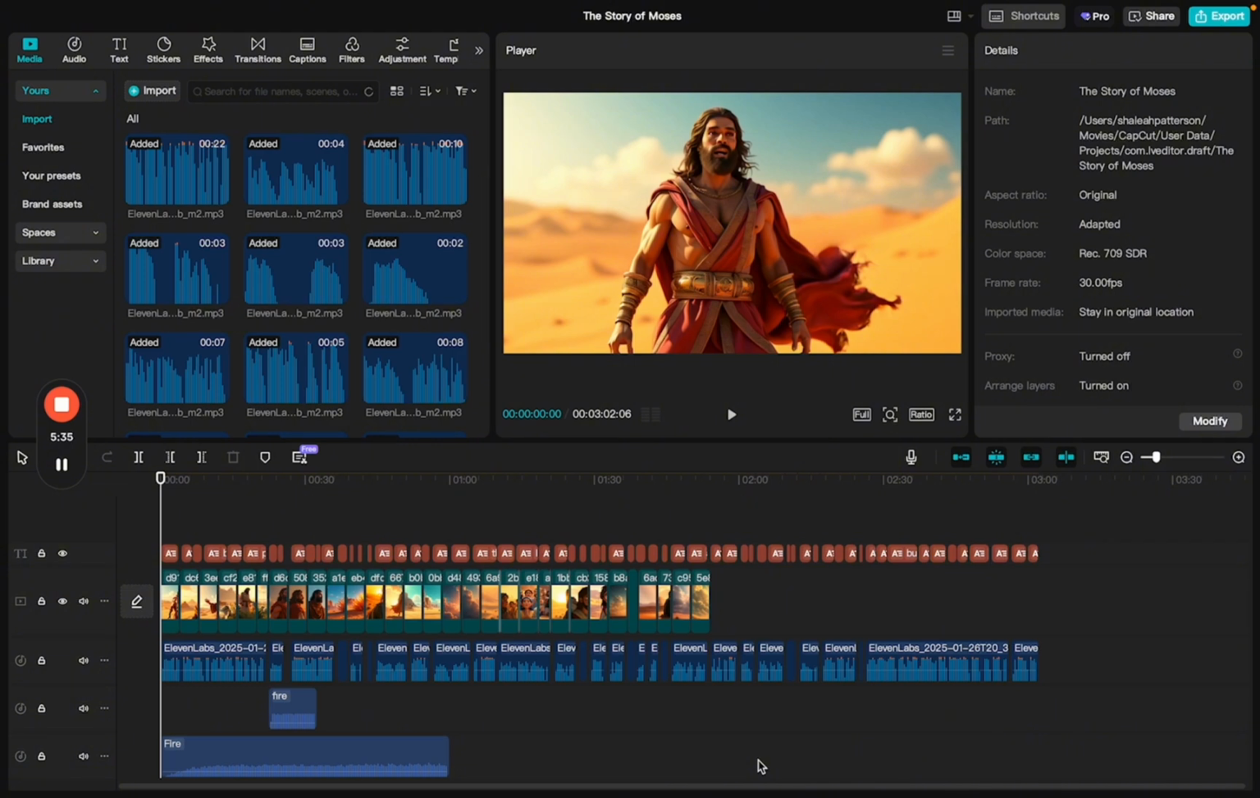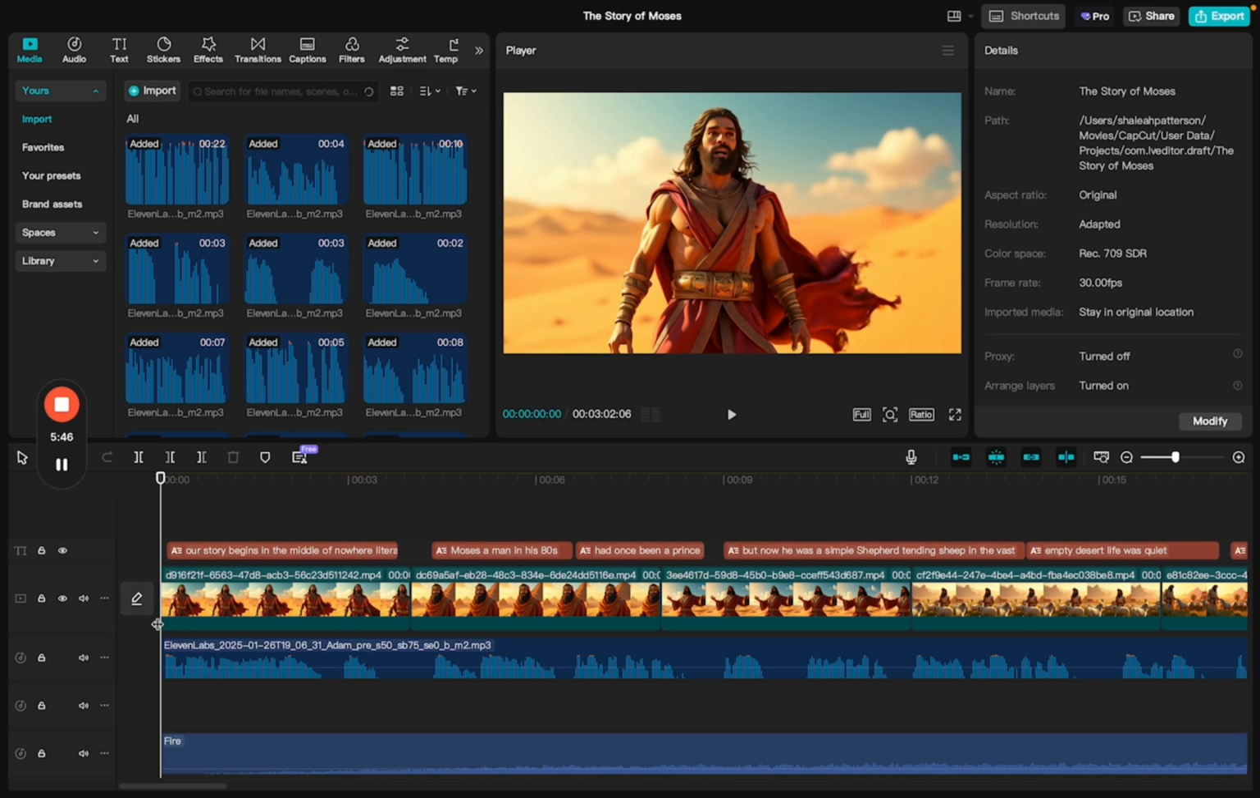So to begin the editing process, you're going to import your audio files first so that we can make sure there are no pauses in your audio. So you're going to cut out the portions of the audio that are empty. Then you're going to add in your video clips and make sure the narration of audio files matches up with the video file that you chose.